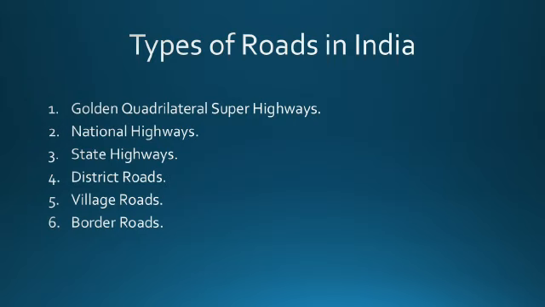Now, the four roads are there. The first one starts from Jammu and Kashmir, from Srinagar, and is known as the north-south corridor. The second one is the east-west corridor, starting from Arunachal Pradesh and Assam in the eastern side, from Silchar. The name of the place is Silchar to Porbandar, Gujarat. Now, two corridors are there. One is north to south, Jammu Kashmir to Kanyakumari, the north-south corridor, and the east-west corridor is the road connected from Silchar, Assam to Porbandar, Gujarat.